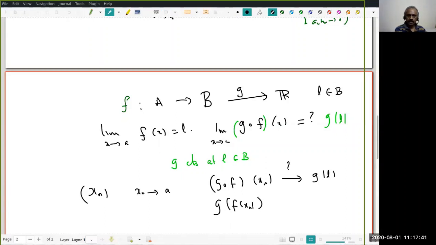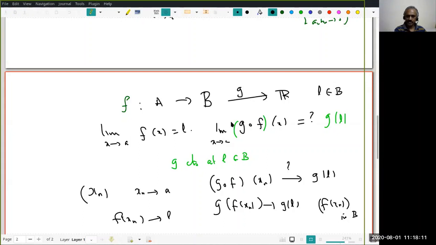What do I know? f of xn is a sequence in B, because f takes values in B, and f of xn converges to L, that was given to me, because the limit of f at A is L. Now, since g is continuous at L and f of xn is a sequence in B that converges to L, g of f of xn will converge to g of L.